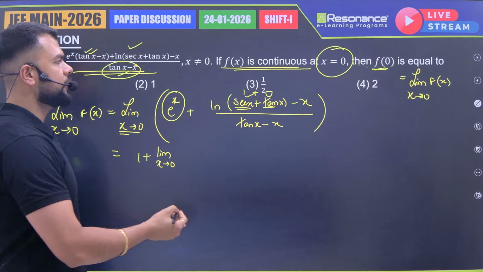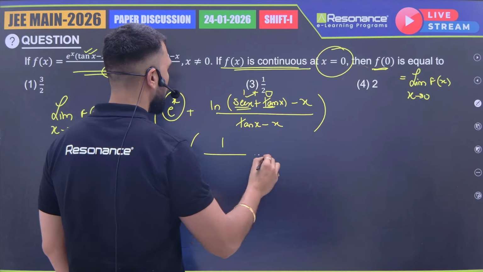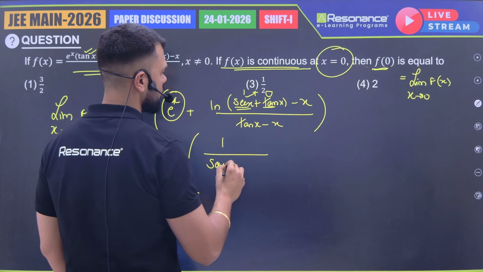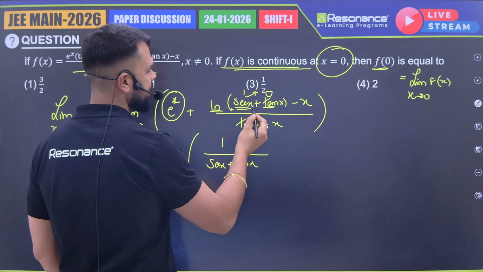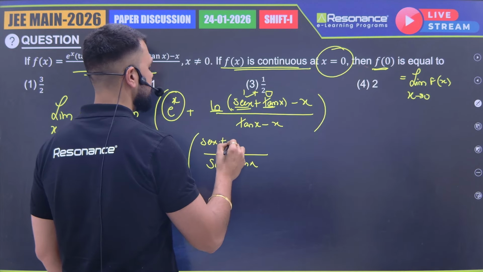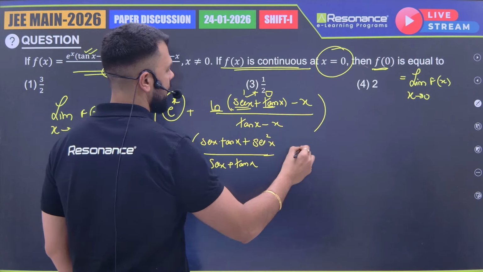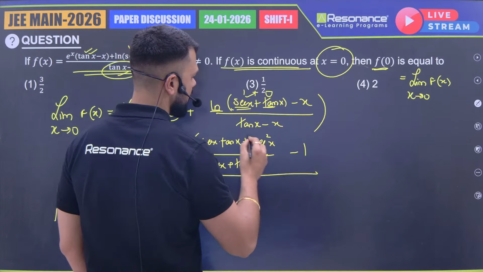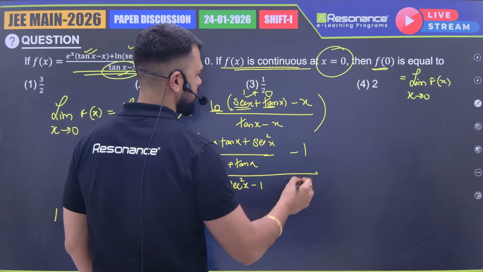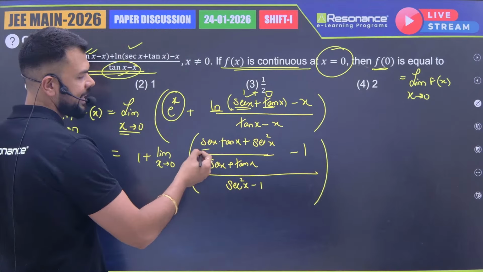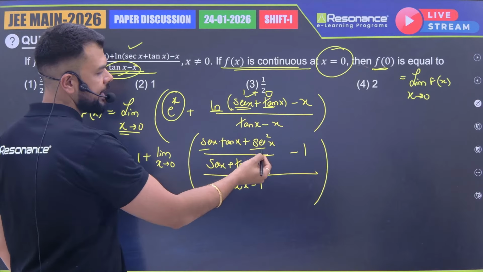So I will differentiate the numerator and the denominator. So I will be getting 1 upon sec x plus tan x because of ln derivative. Derivative of sec x will be how much? Sec x into tan x plus sec square x, minus 1 upon derivative of tan x will be how much? Sec square x minus 1, right? Now from here we can take sec x common.